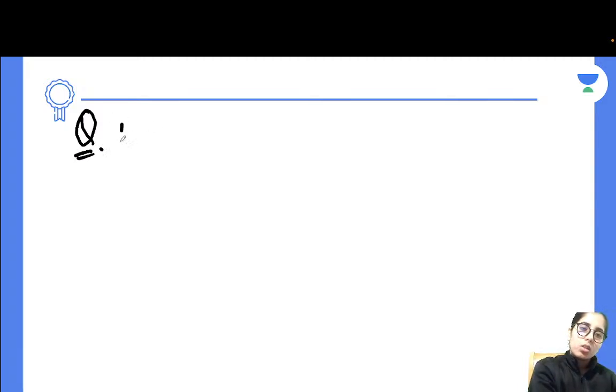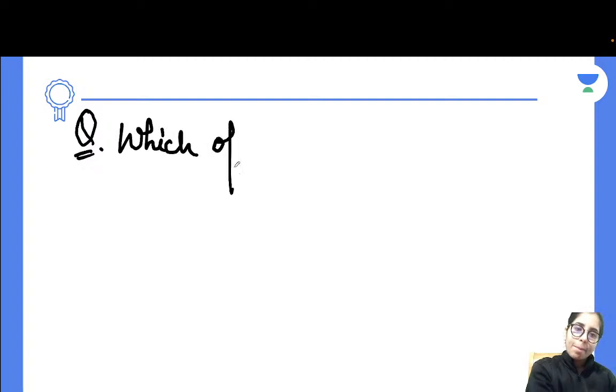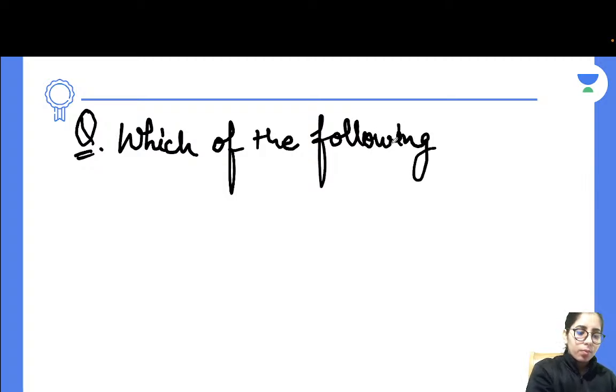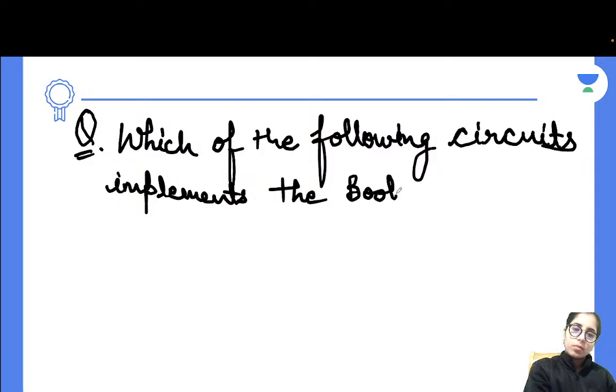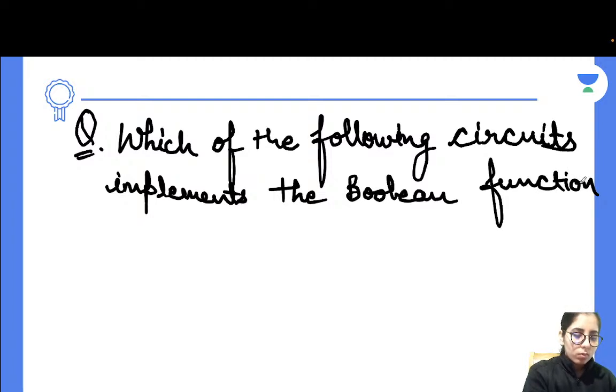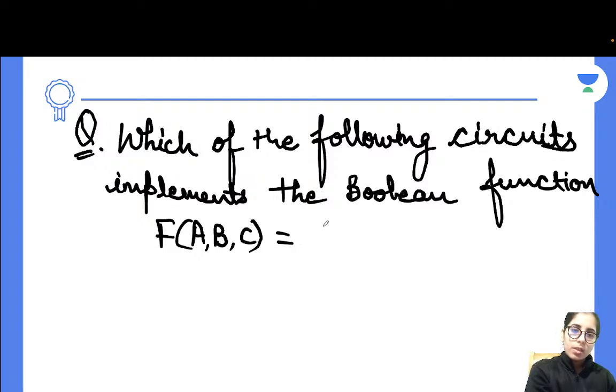So your next question is, which of the following circuits implements the Boolean function, that is function of A, B and C, equal to summation 1, 2, 4 and 6?